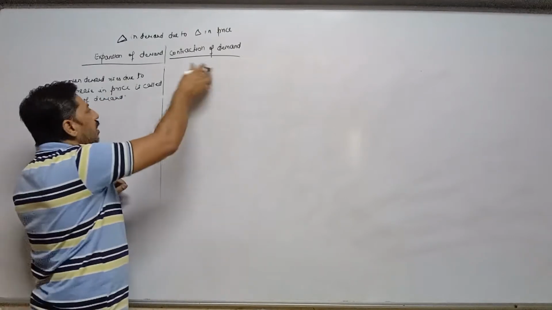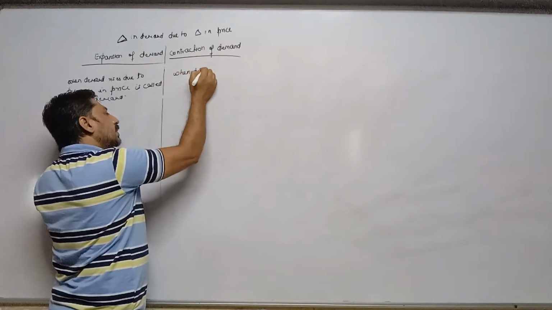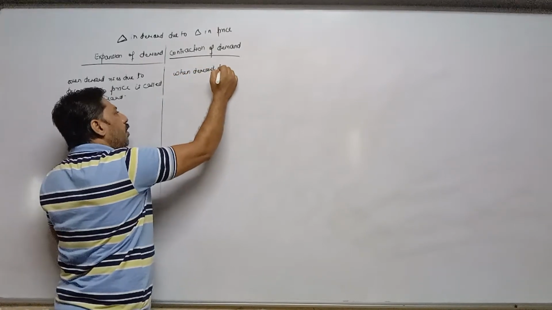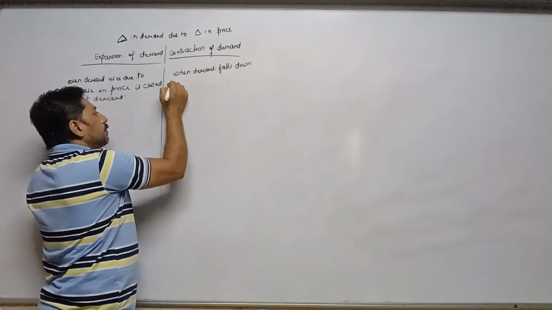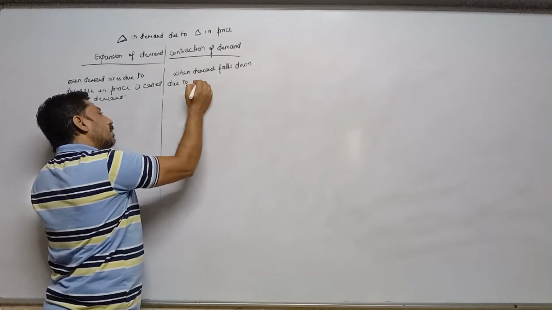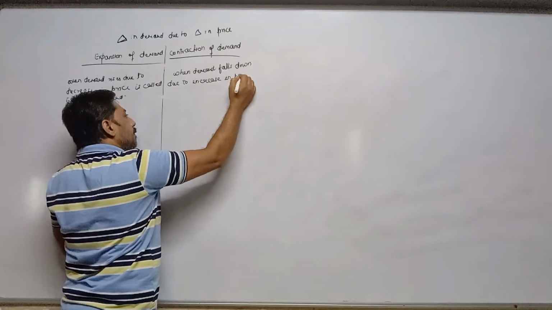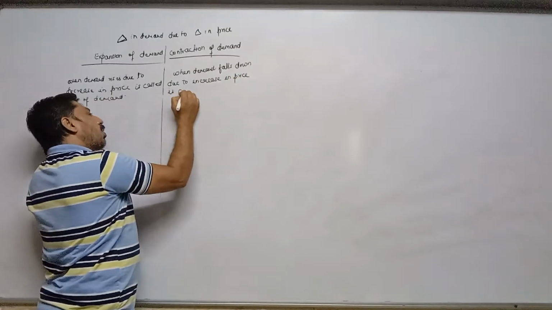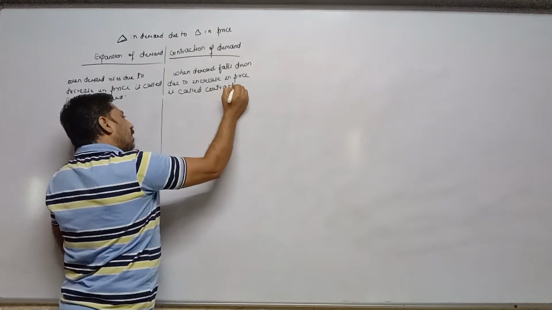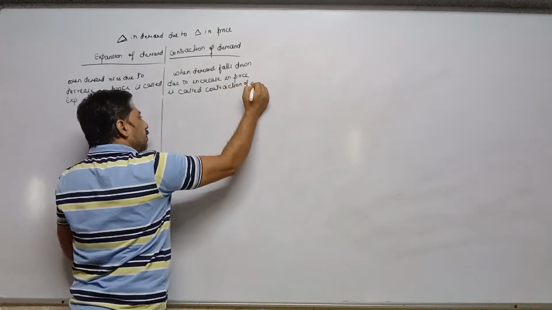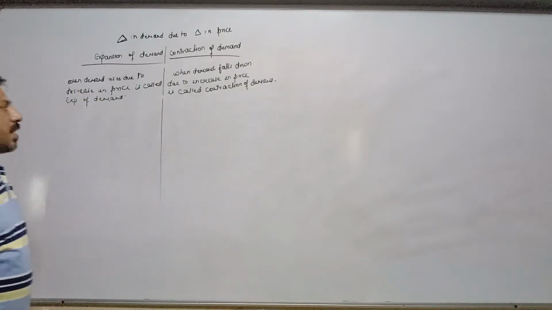Now contraction of demand, the opposite of that. When demand falls down due to increase in price, it is called contraction of demand.